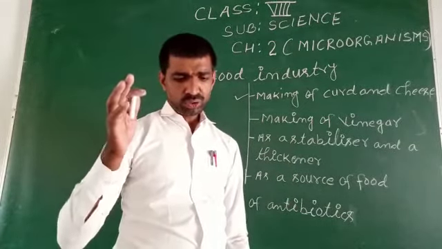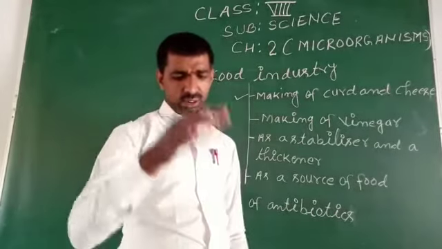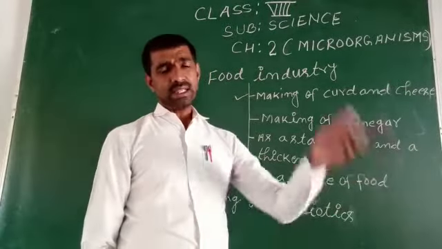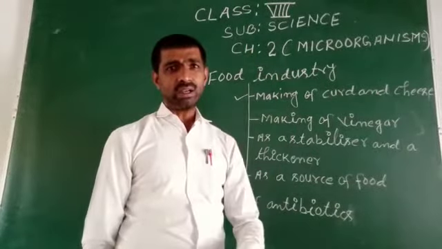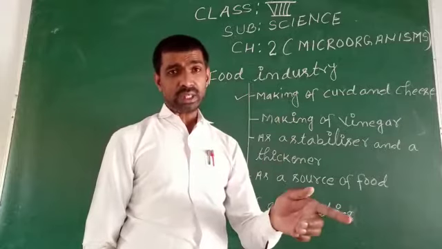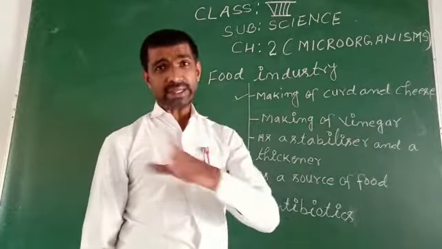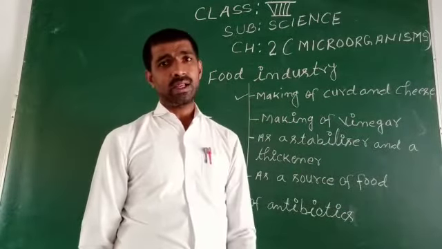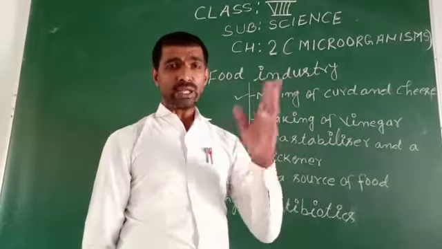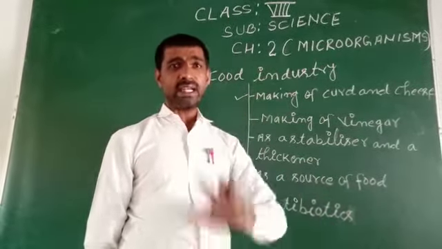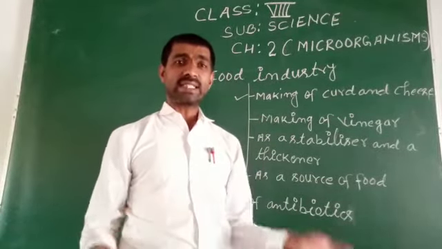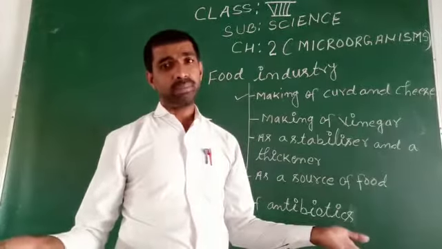So, some bacteria break down lactose to form lactic acid. That means due to the action of bacteria, lactose, that is milk sugar, is converted into lactic acid. After that, milk has a bad smell and we say that this or that milk is spoiled.